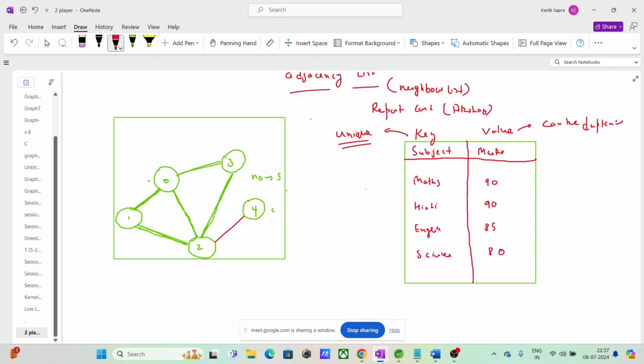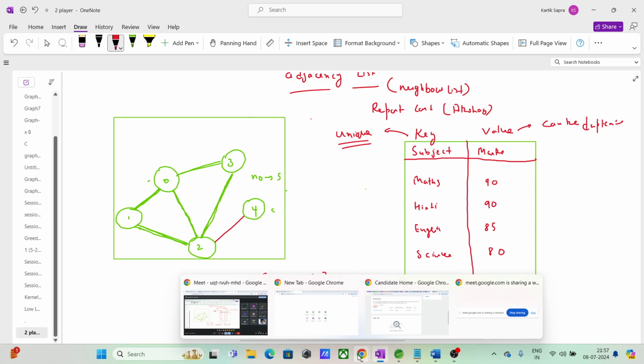collection of key and values, key value, collection of key value, right? So it is like maths 90, hindi 90, english 85, science 80। क्लियर अक्षय?